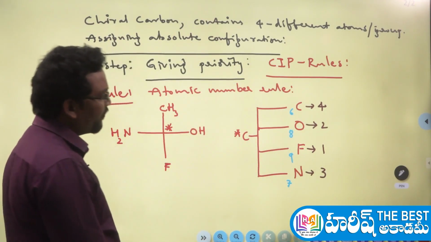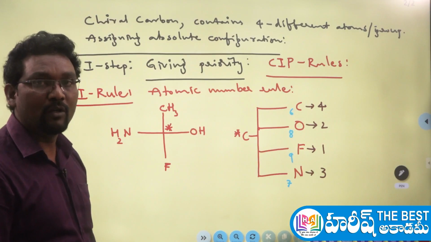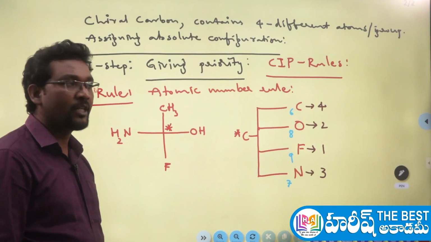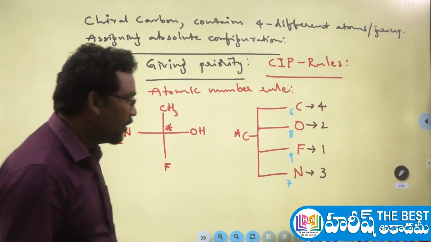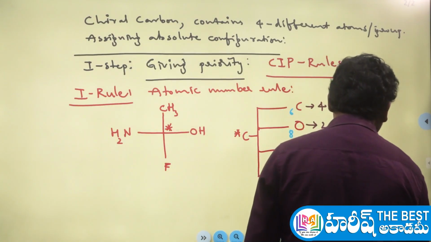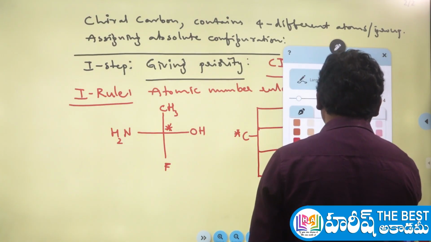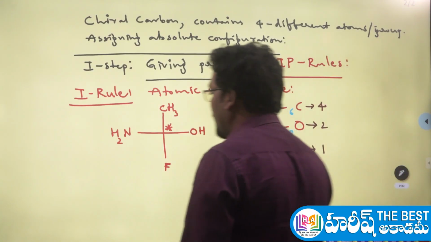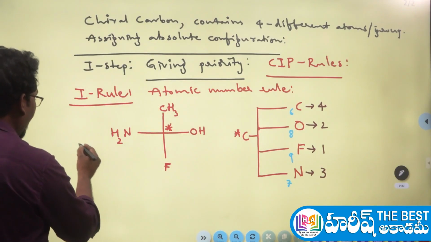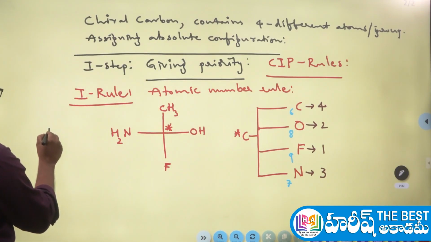In this Fischer projection formula, what to do here? How to assign the absolute configuration? Let me tell you one simple shortcut. What's the shortcut you guys have to follow? Let me tell you the shortcut to assign the absolute configuration in the Fischer projection formula. That's quite simple here. Guys, remember, in Fischer formula.